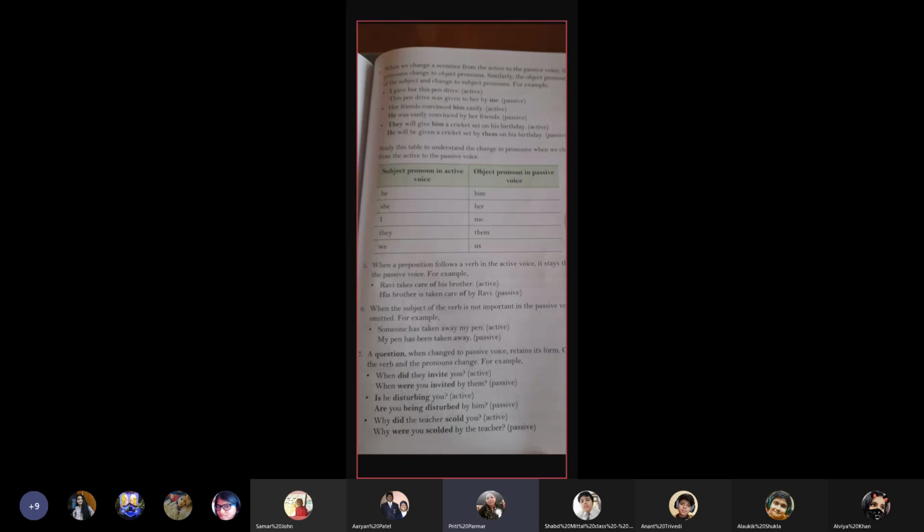Number 7, a question when changed to passive voice retains its form, only the form of the verb and the pronoun change. For example, when did they invite you? Now, this is the question and it's in the active voice. So let's see how it is changed. When were you invited by them? So the question word when remained the same. What were the changes? The changes were in the form of the verb and the pronoun. They has changed to them.